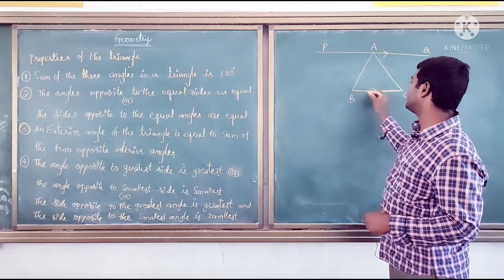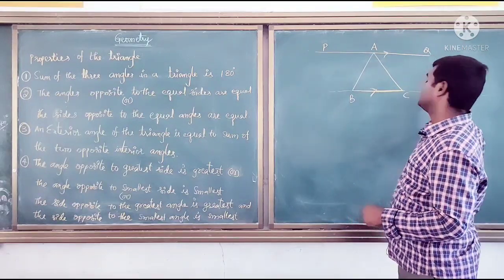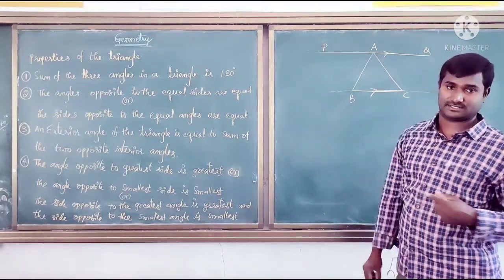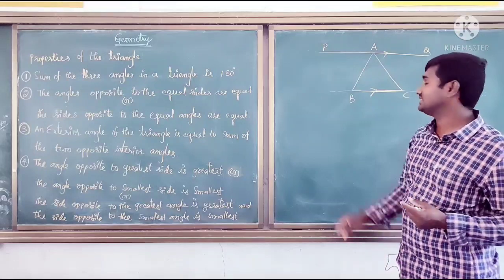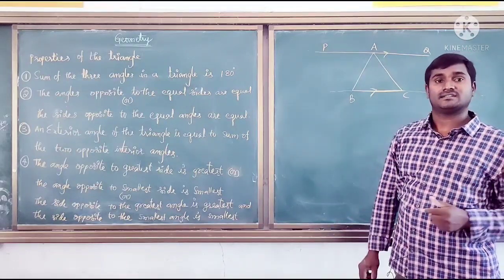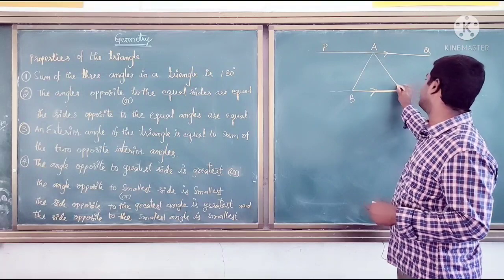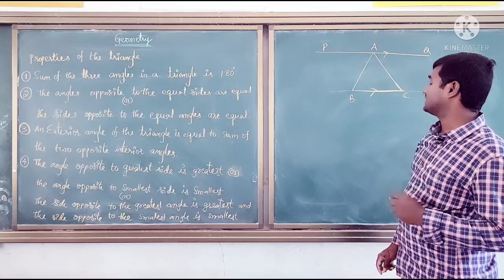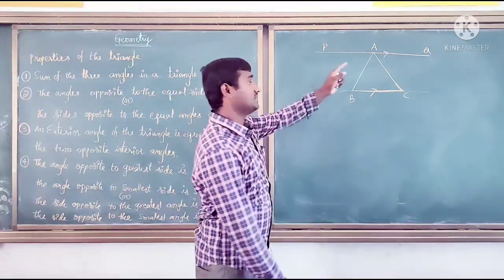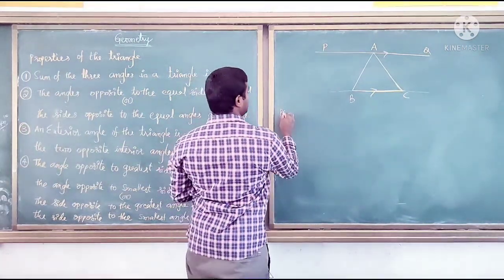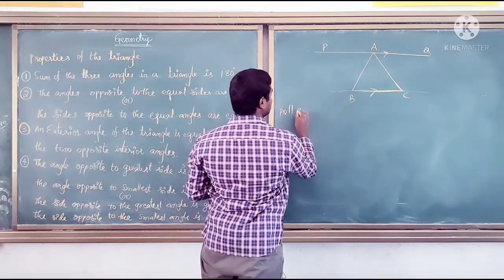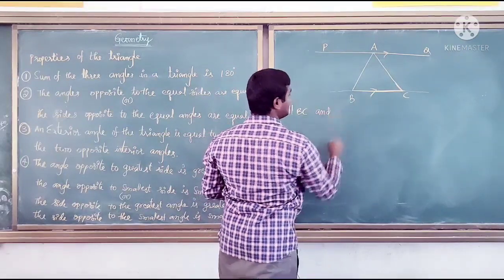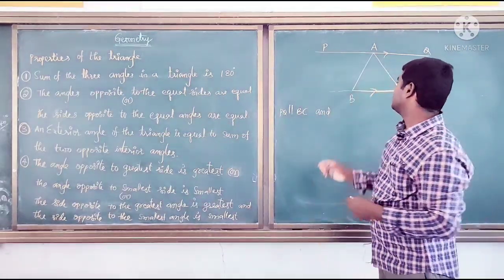Now, if you extend this side like this, it becomes a line. BC is one line; if you extend both sides endlessly, BC is the line, and here BC is one of the sides of this triangle. Now in this figure, PQ is parallel to BC, and I am giving names for the angles.